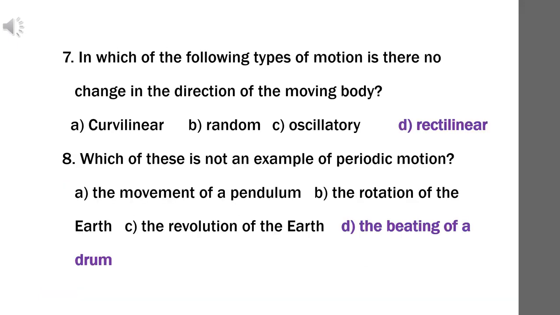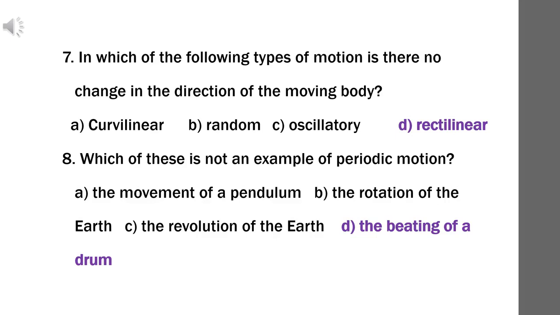Question number 7. In which of the following types of motion is there no change in the direction of the moving body? Option A. Curvilinear. Option B. Random. Option C. Oscillatory. Option D. Rectilinear. Answer D. Rectilinear is the correct answer.